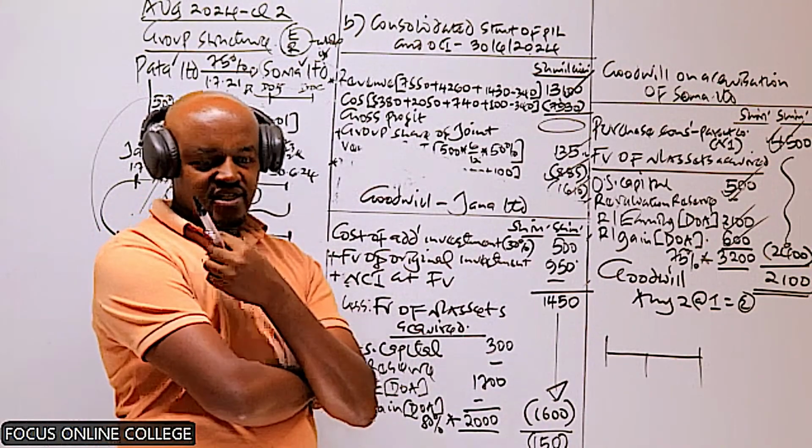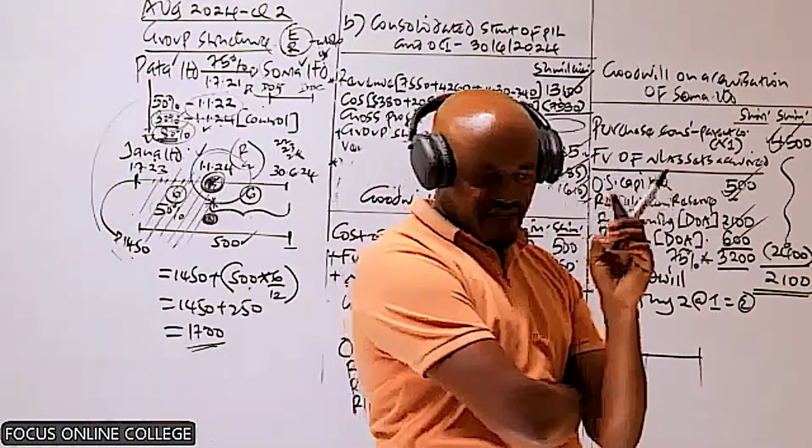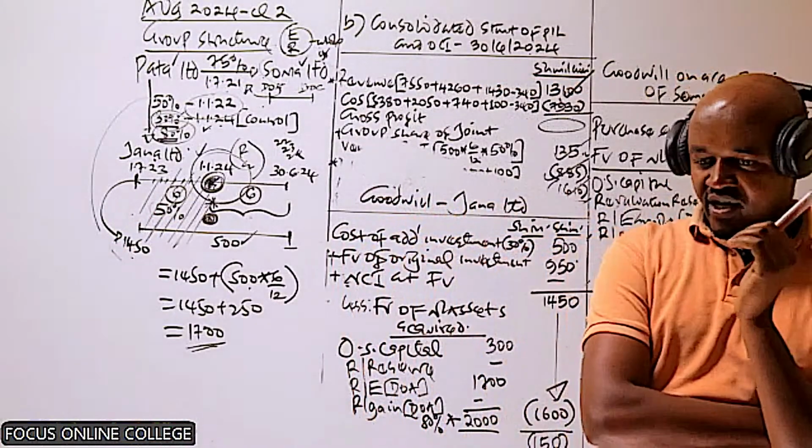That 150 is known as what? And I hope you can see the negative.